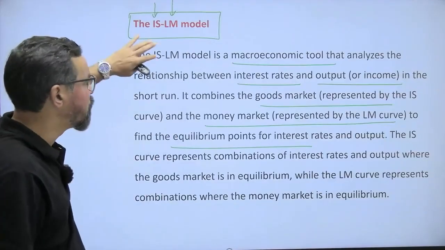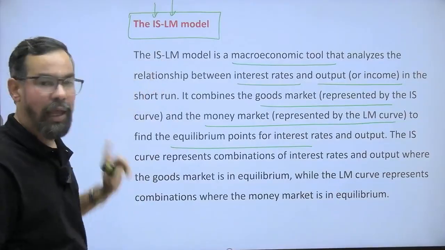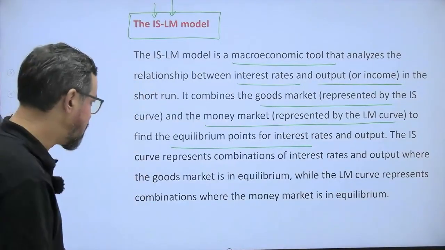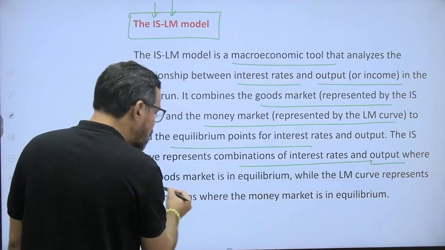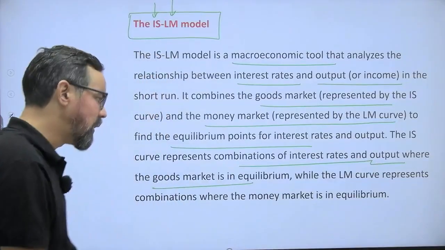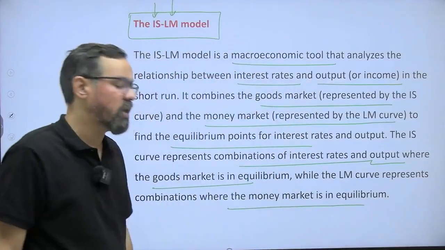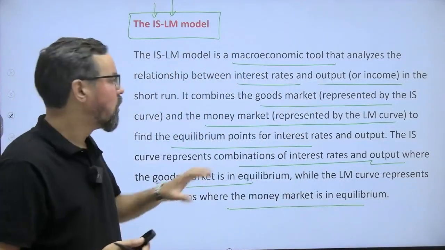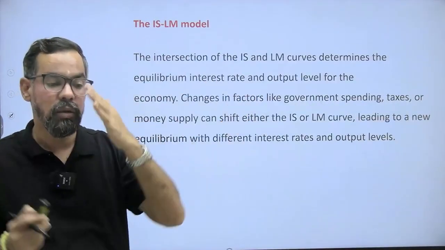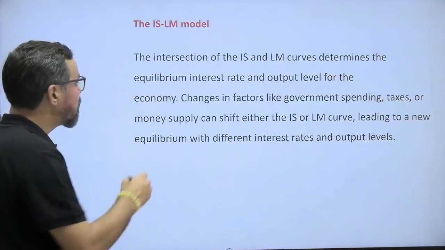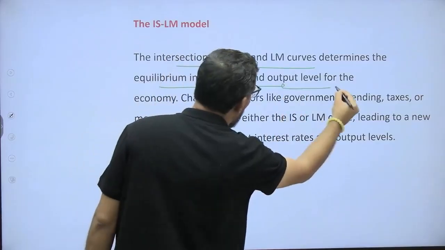output, right? So while we are finding out the interest rate in the money market, we use the LM curve. For the goods market, it is the IS curve. The IS curve represents the combination of interest rate and output where the goods market is in equilibrium. Similarly, the LM curve represents the combination where the money market is in equilibrium. The goods market interest rate gets decided by the IS curve, and the LM curve decides the interest rate in the money market itself, right? So the intersection of the IS and LM curve determines the equilibrium interest rate and output level